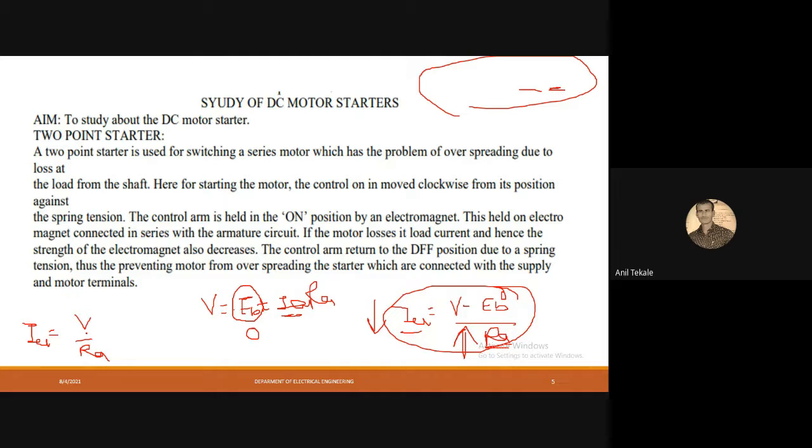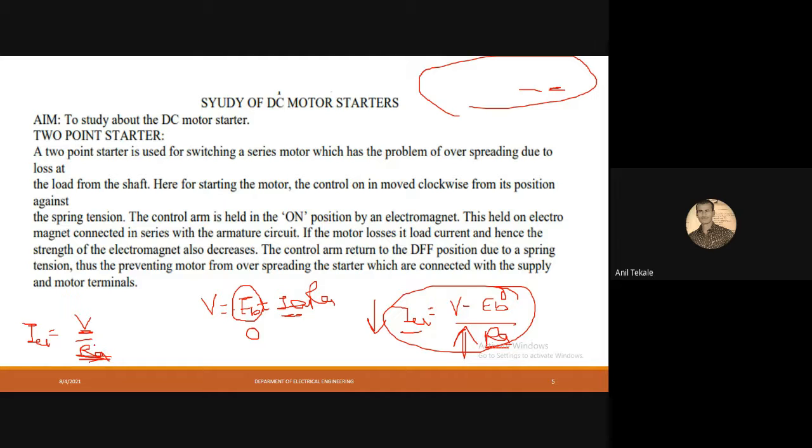Now suppose we apply the full supply voltage. At that time our resistance value is very small. Whenever we manufacture a DC motor, the armature resistance is kept small because of efficiency, due to less losses.